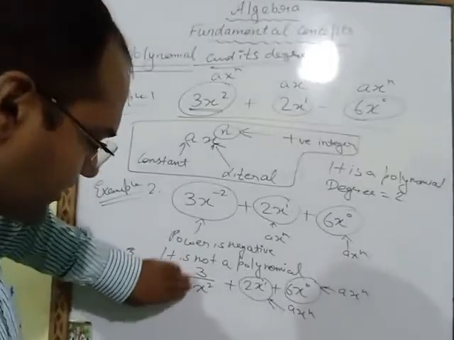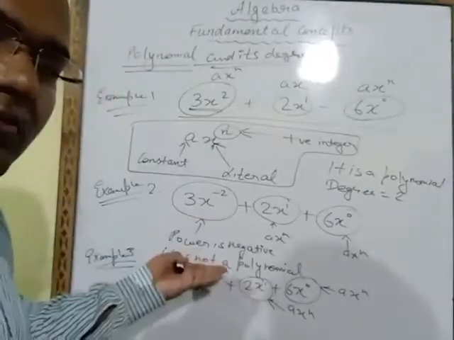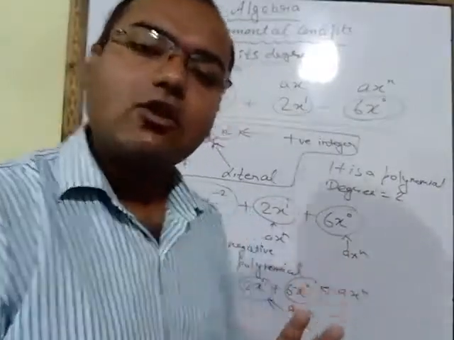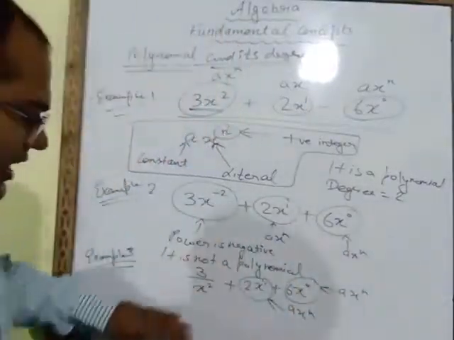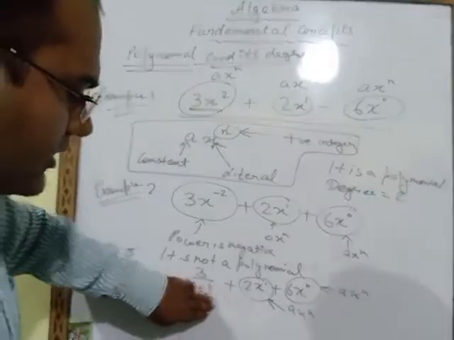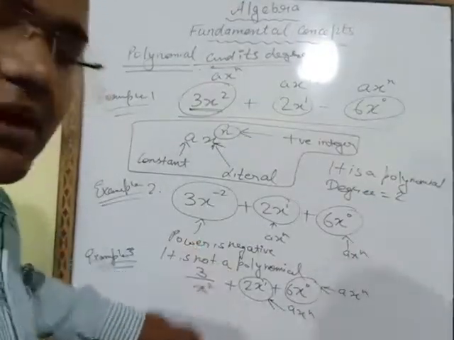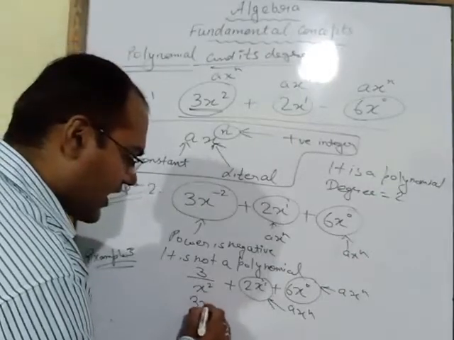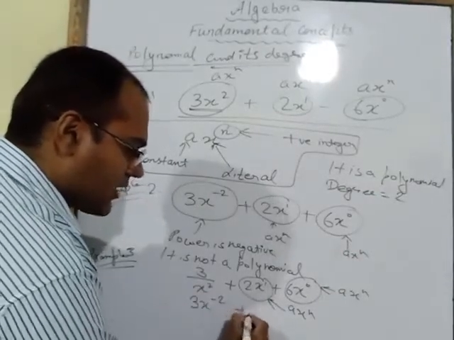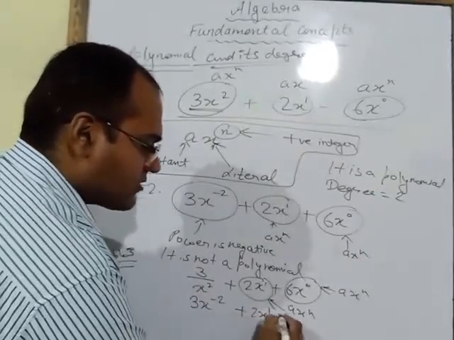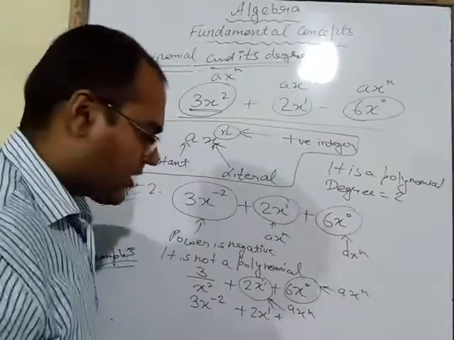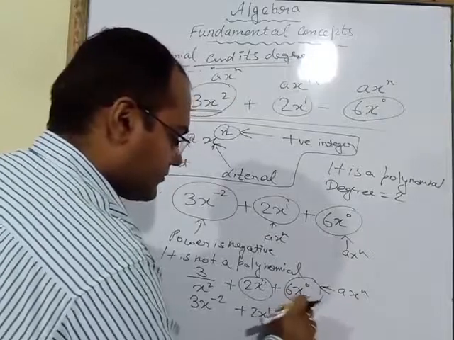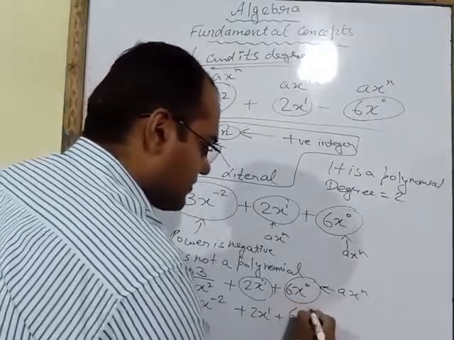You will bring this divide x power 2 into the numerator, and here we have to use the laws of exponents. If we bring this x power 2 into the numerator, the sign of the power will change. So this will become 3x power minus 2 plus 2x power 1 plus 6x power 0.